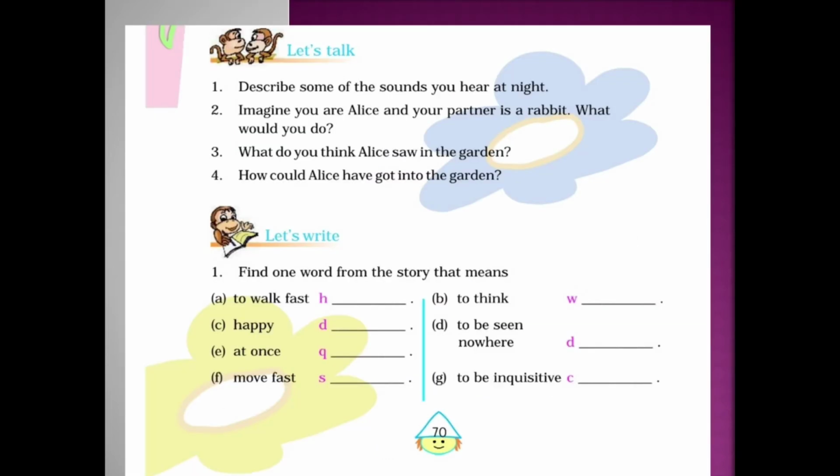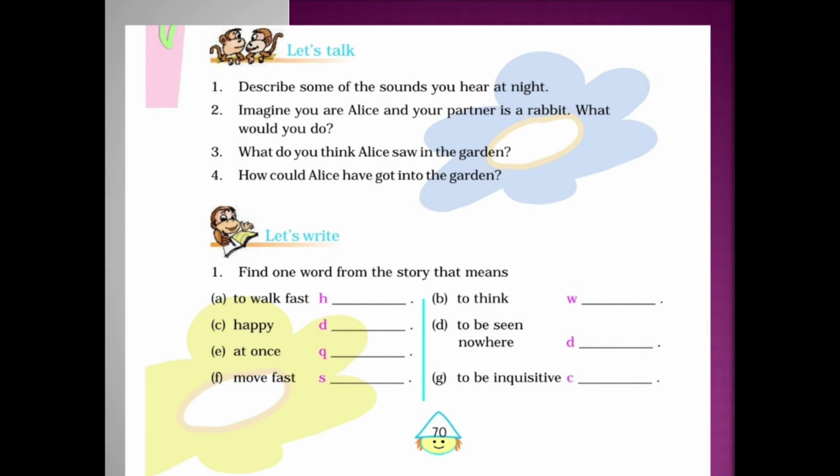Next, let's talk. Describe some of the sounds you hear at night. Imagine you are Alice and your partner is a rabbit. What would you do? What do you think Alice saw in the garden? How could Alice have got into the garden? So see the first one. Describe some of the sounds you hear at night.